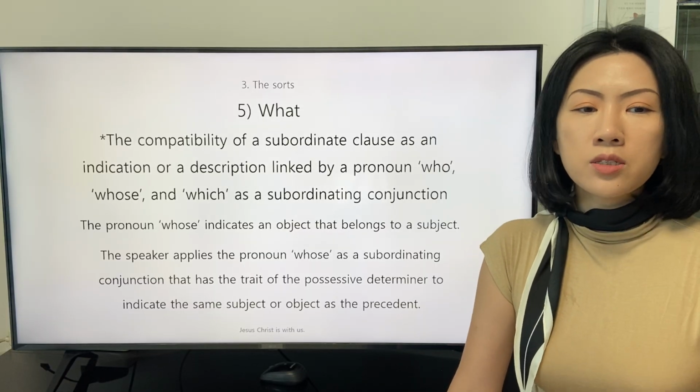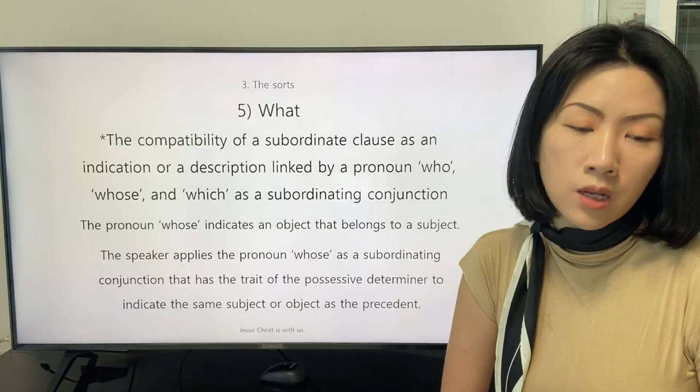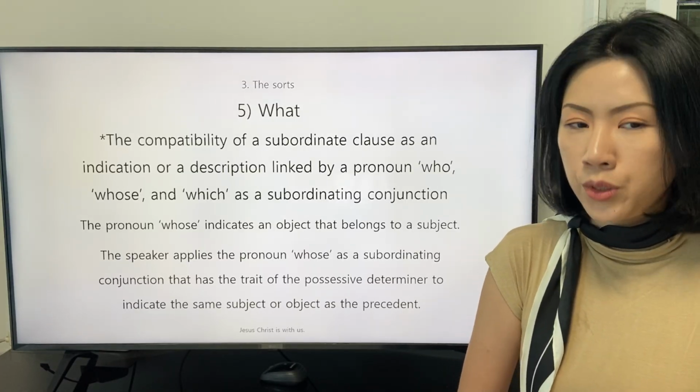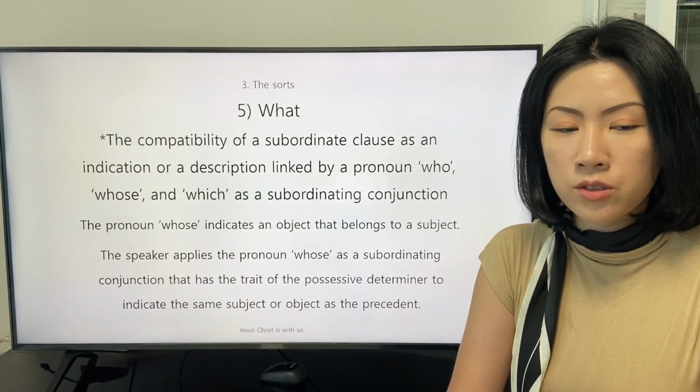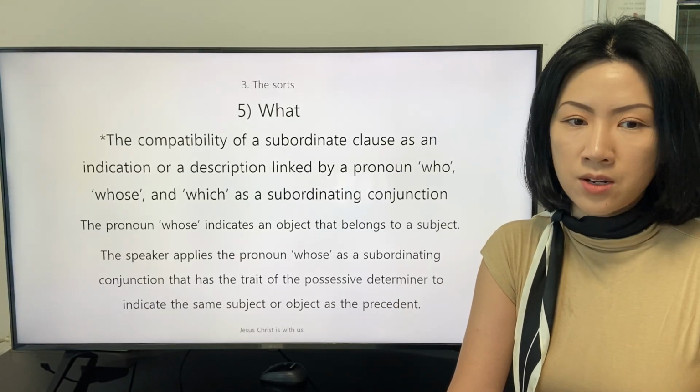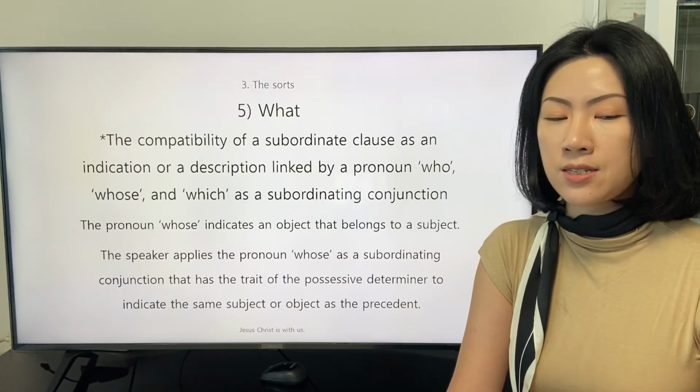The pronoun whose indicates an object that belongs to a subject. The speaker applies the pronoun whose as a subordinating conjunction that has the trait of the possessive determiner to indicate the same subject or object as the precedent.